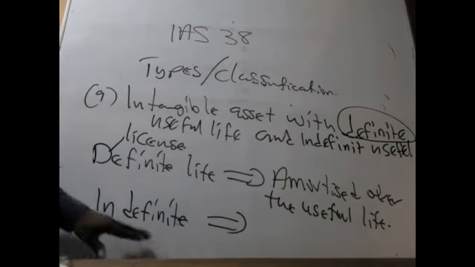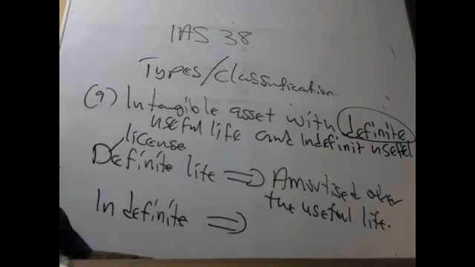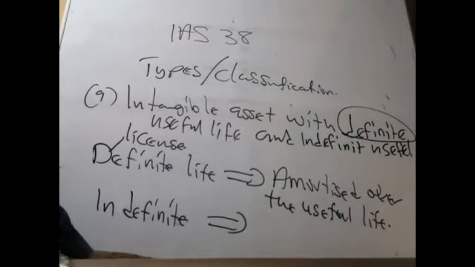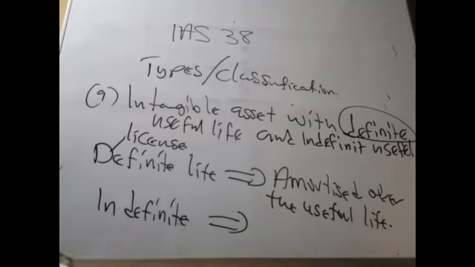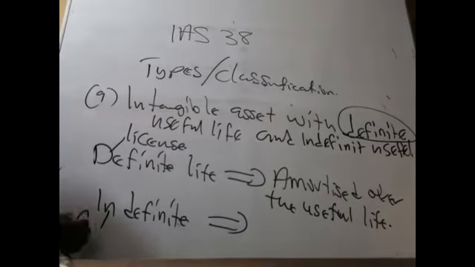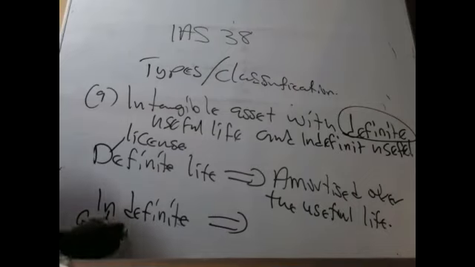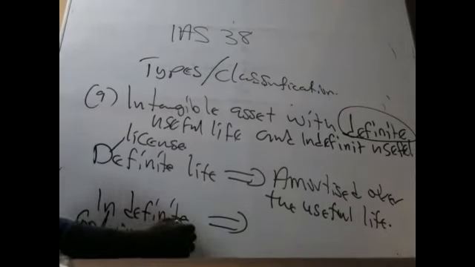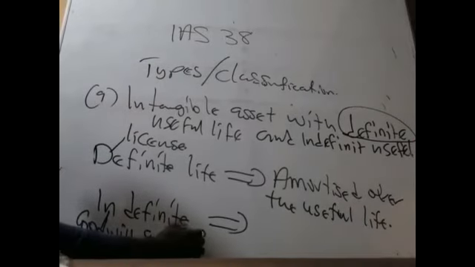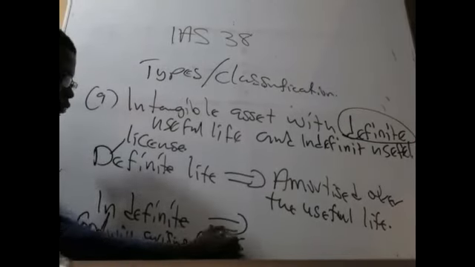Indefinite intangible assets: you can talk about goodwill arising from business combination. BC, no shortcut.